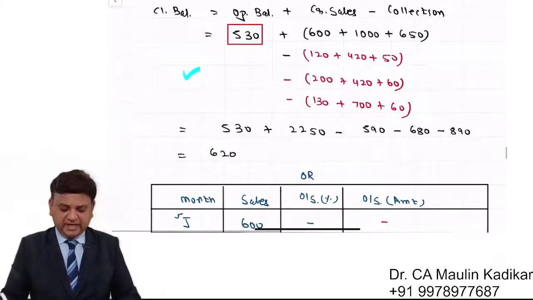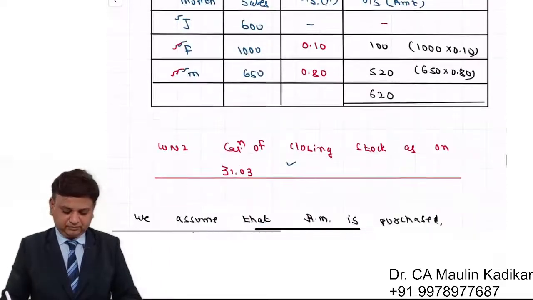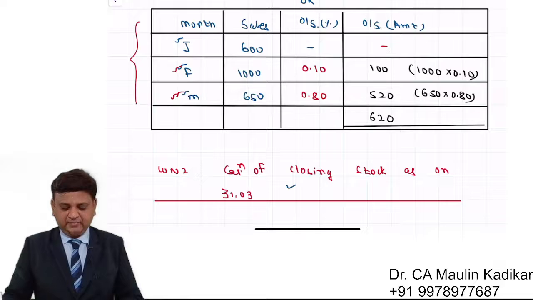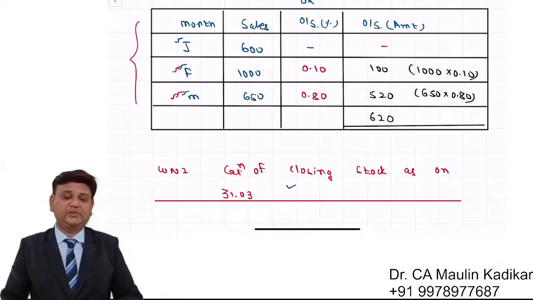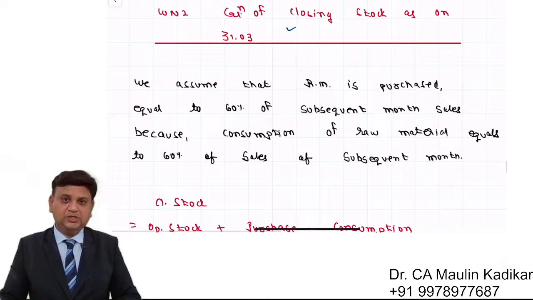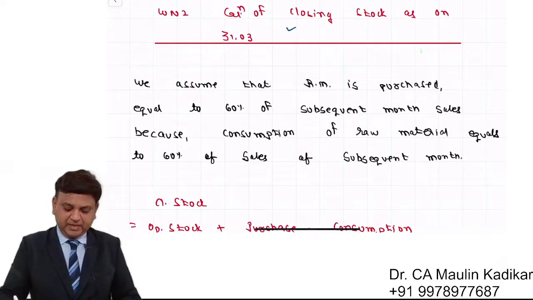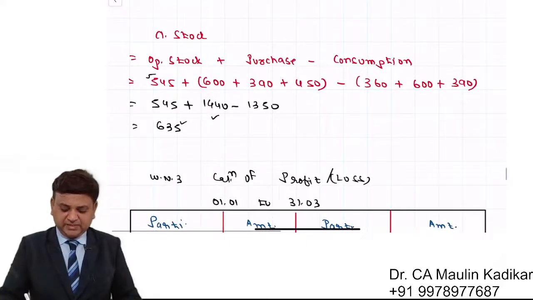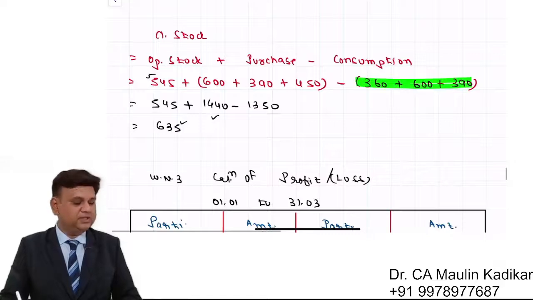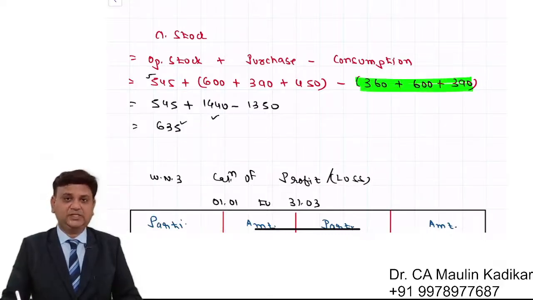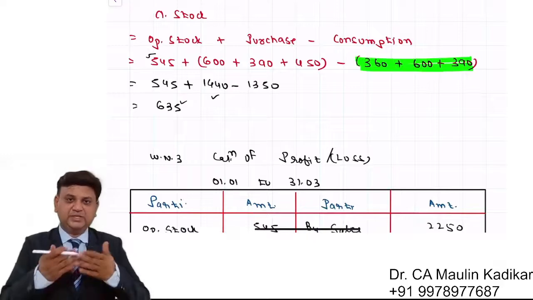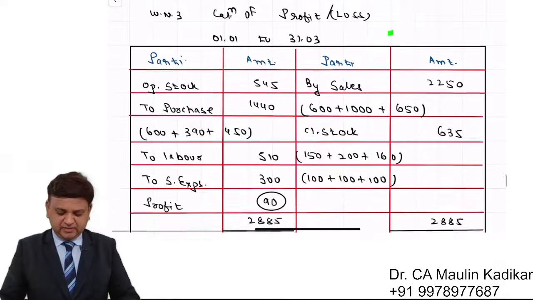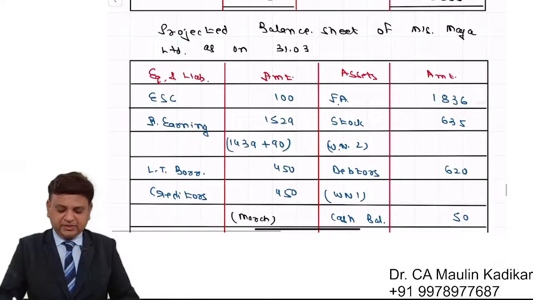Credit sales is given and collection is deducted. This answer can be calculated with an alternative simple method, wherein the outstanding percentage is multiplied with the respective month sales. Closing stock as on 31st of March. Again, in my opinion, this is an important working, because an assumption is made that the purchase is equal to consumption is equal to 60% of the sales, which is purchased in the preceding month. Profit loss calculation is simple, not something great. Then preparation of the projected balance sheet.